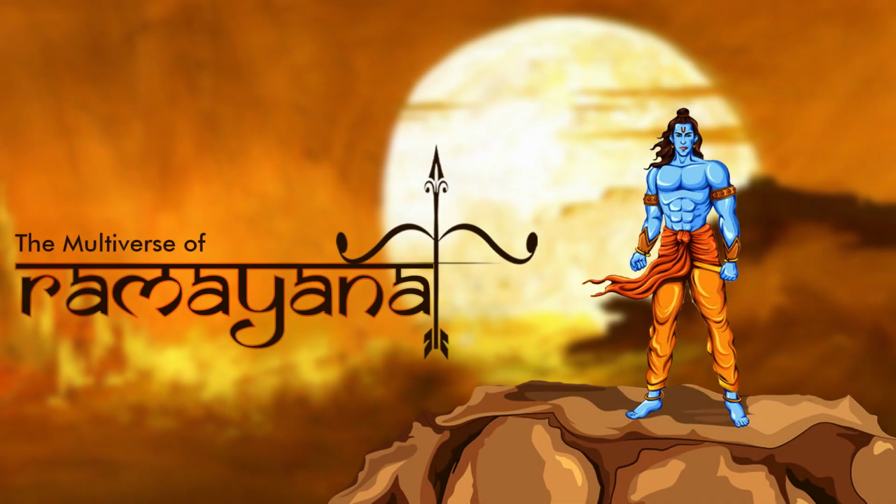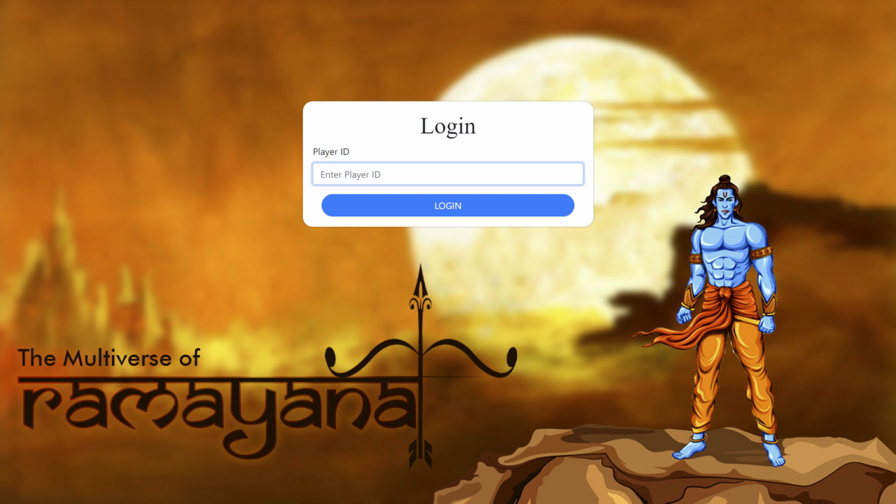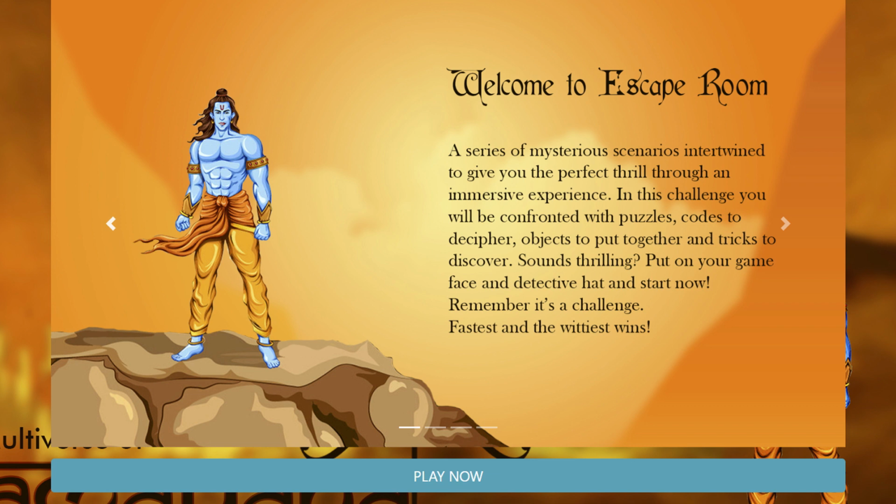During the game, you have to interact with different objects, decipher codes, solve clues to find the ultimate 4-digit escape code. You will be given a link and a login ID. You have to click on the link and you will arrive at the login page. Put in your login ID to enter the game. After logging in, you should arrive at the welcome page. It is very important for you to read all the 4 instruction slides on the welcome page. It will help you understand how to play the game.